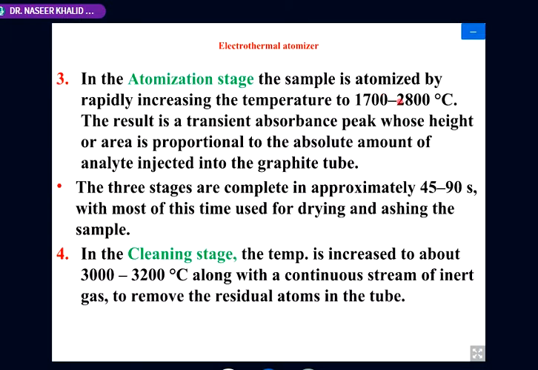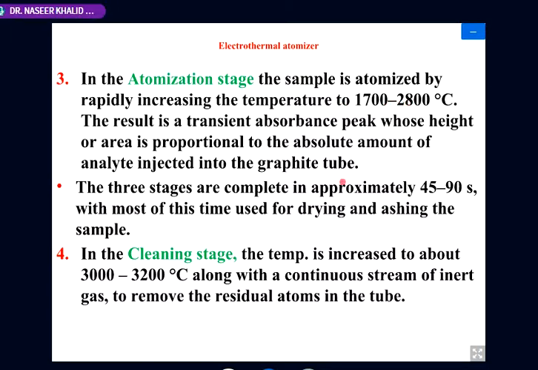So we increase the temperature rapidly within seconds, and during this stage we also interrupt the flowing of the gases, so that the atoms which are being formed within this tube are not being lost by the flowing gases.